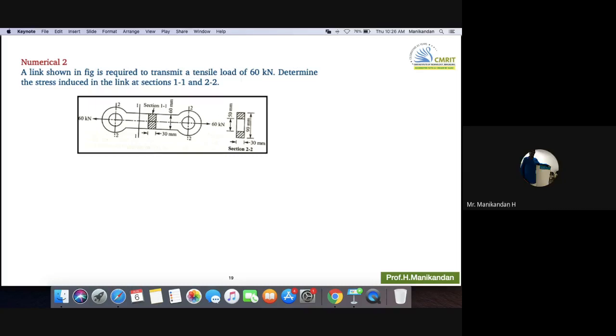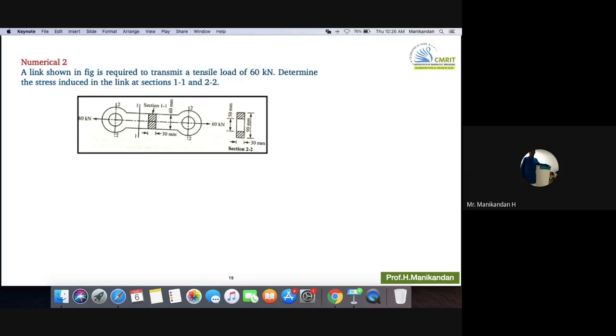Twisting moment. Yes. If the shaft is twisted by a rotational moment in equal and opposite directions, then a twist is produced, which results in some stress inside the material. That type of stress we call torsional shear stress, which is represented by tau.